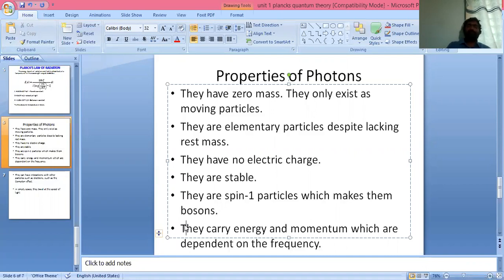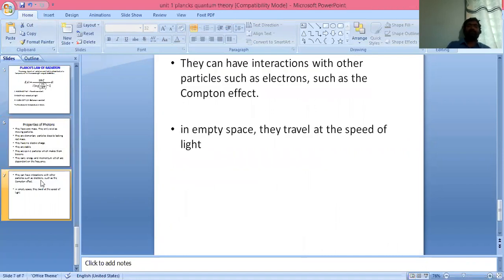The next property is they carry energy and momentum which are dependent on the frequency. So a photon can carry energy and momentum, and this energy and momentum depend upon the frequency. The next property is they can have interactions with other particles such as electrons. For example, in the case of the photoelectric effect, a photon can interact with the electron. The next property is in empty space, photons can travel with the speed of light. So these are some of the properties of the photons.